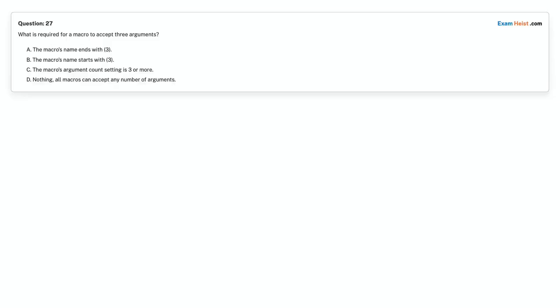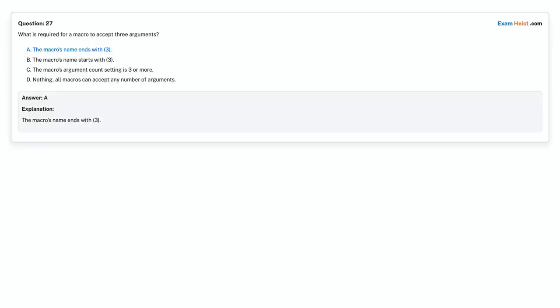Option A. The macro's name ends with 3. Option B. The macro's name starts with 3. Option C. The macro's argument count setting is 3 or more. Option D. Nothing. All macros can accept any number of arguments. Choose the correct answer. Correct answer is option A. The macro's name ends with 3.